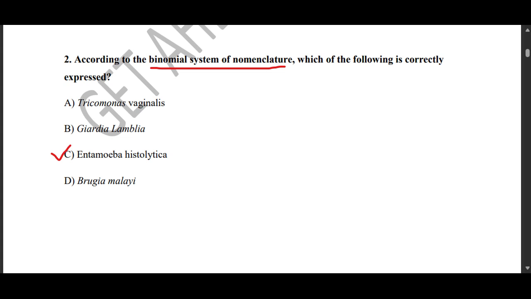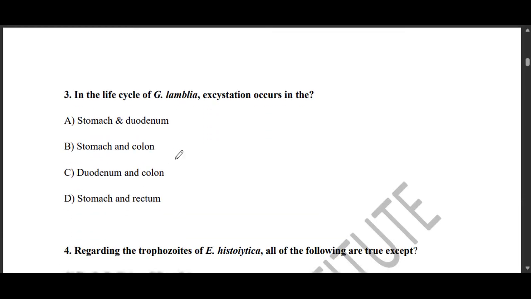So we go to question number 3. Question number 3 says, in the life cycle of G. lamblia, excystation occurs in the: A, stomach and duodenum, B, stomach and colon, C, duodenum and colon, D, stomach and rectum. Which one is the answer? Pause the video and answer the question.